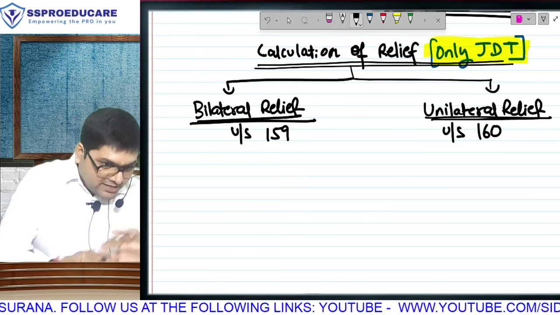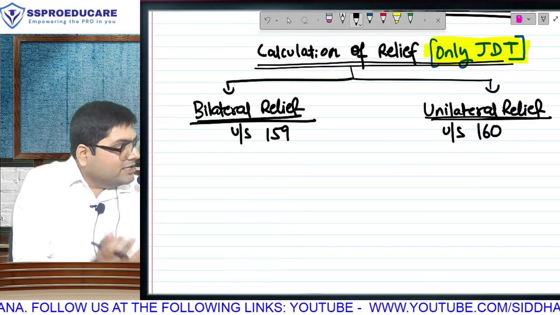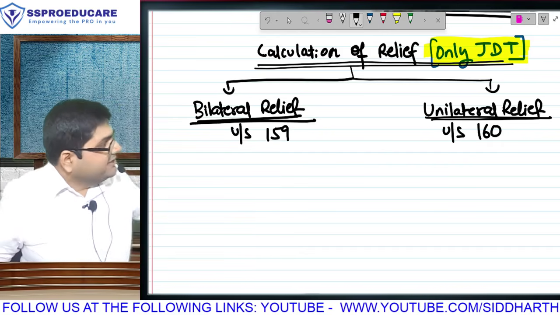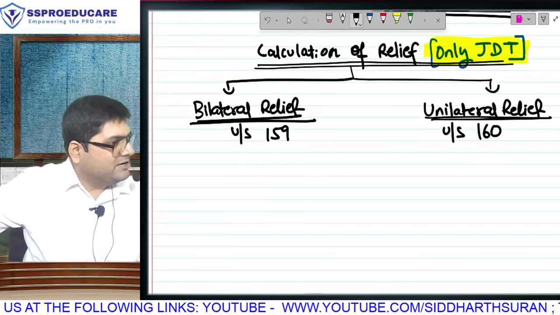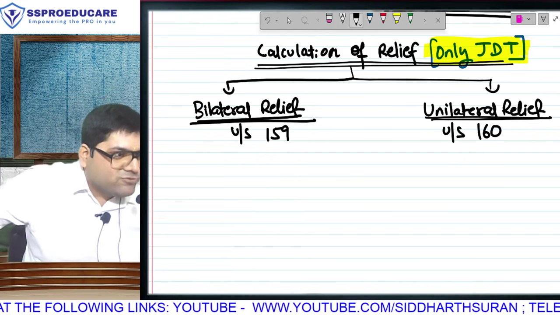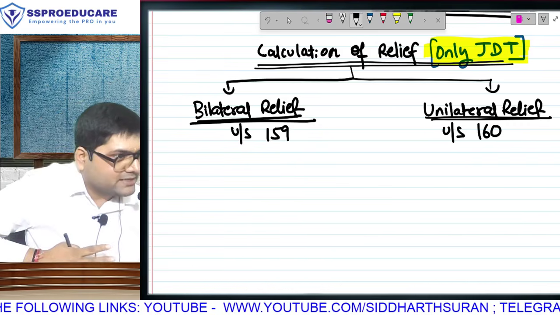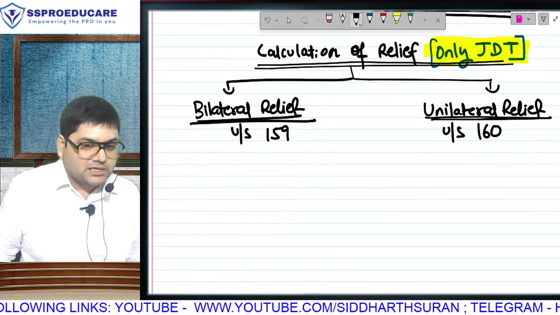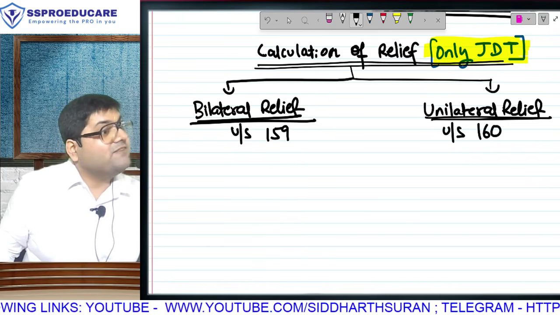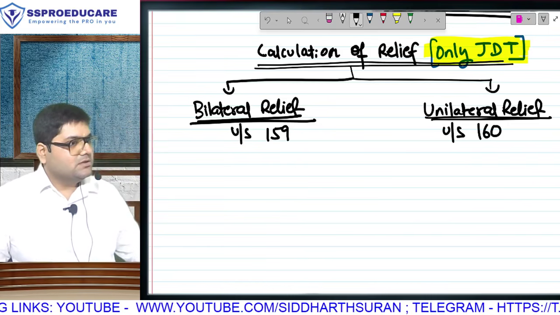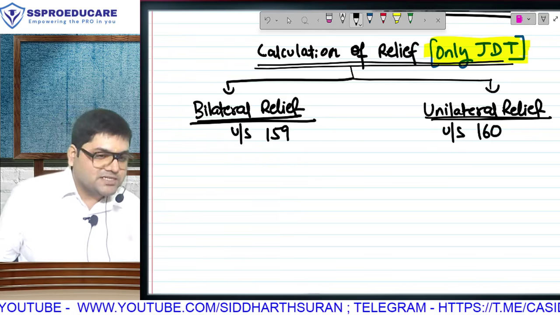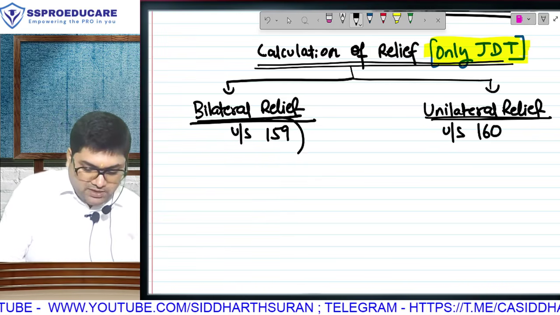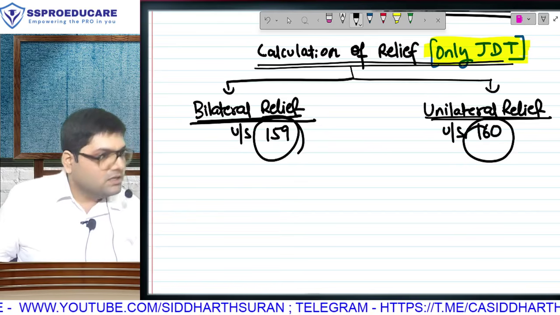But then we are not learning relief at one place. Rebate we studied with tax rates. DTAA relief we will learn here. If there is some MAT AMT credit, we will learn it in the MAT AMT chapter. So we don't have to learn section numbers in the order of the Income Tax Act. We have to learn section numbers wherever and in whichever chapter they are applicable. Is it making sense? So sections 159 and 160 are basically the replacement of 90, 90A and 91.